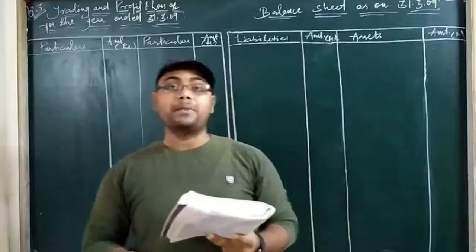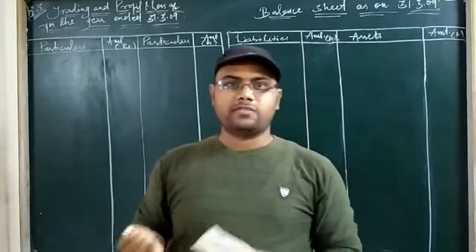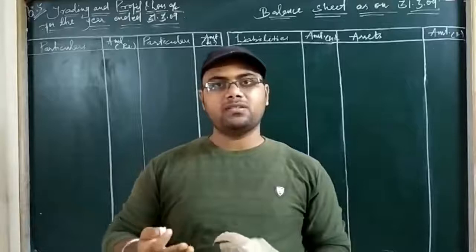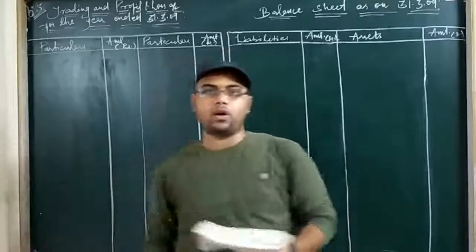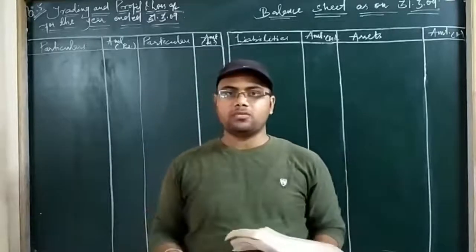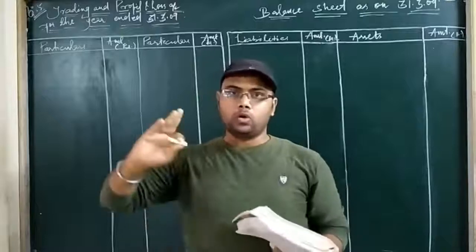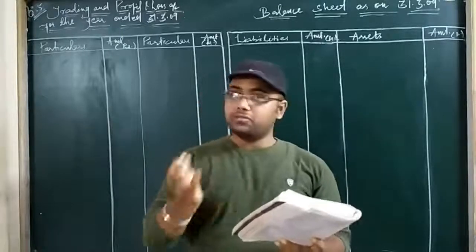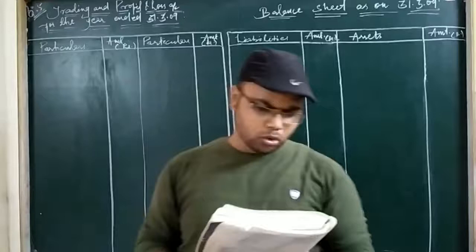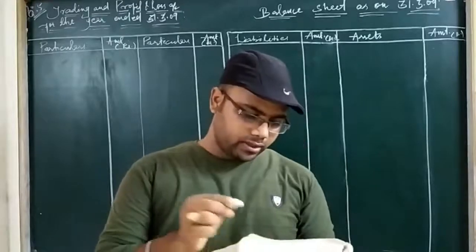The third adjustment is prepaid insurance. Prepaid expenses are paid before the due date. Outstanding means the due date has gone and the expenses are not paid. I have given you the adjustments; again we will see how these are done and how to put them in the financial statement. So insurance, yes, we have got insurance.